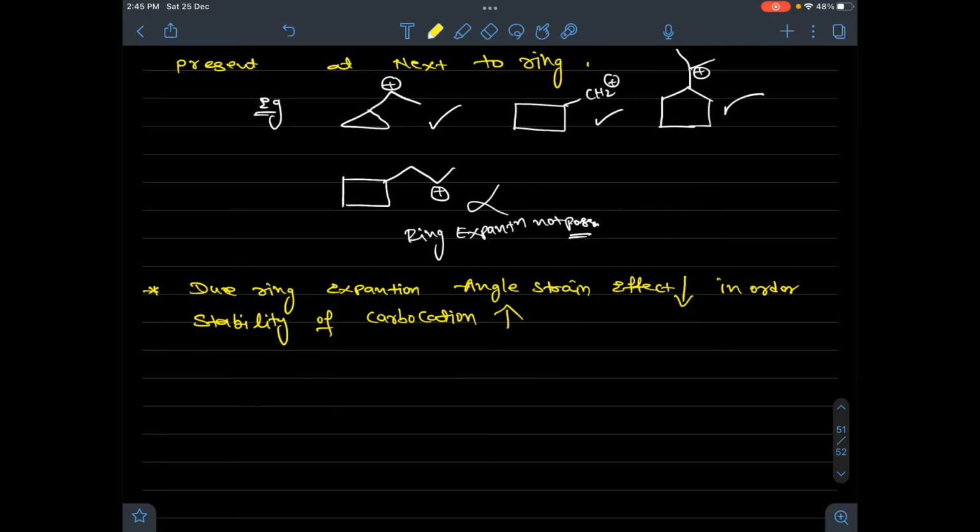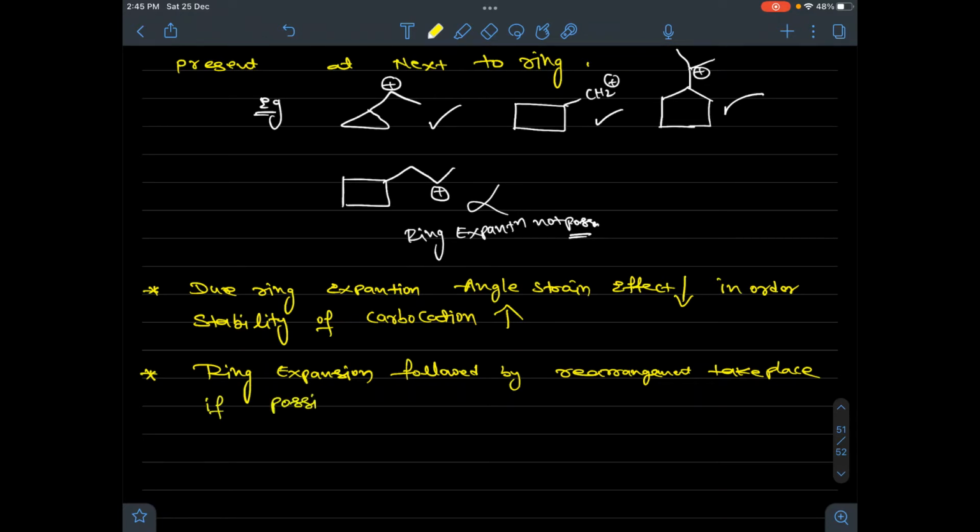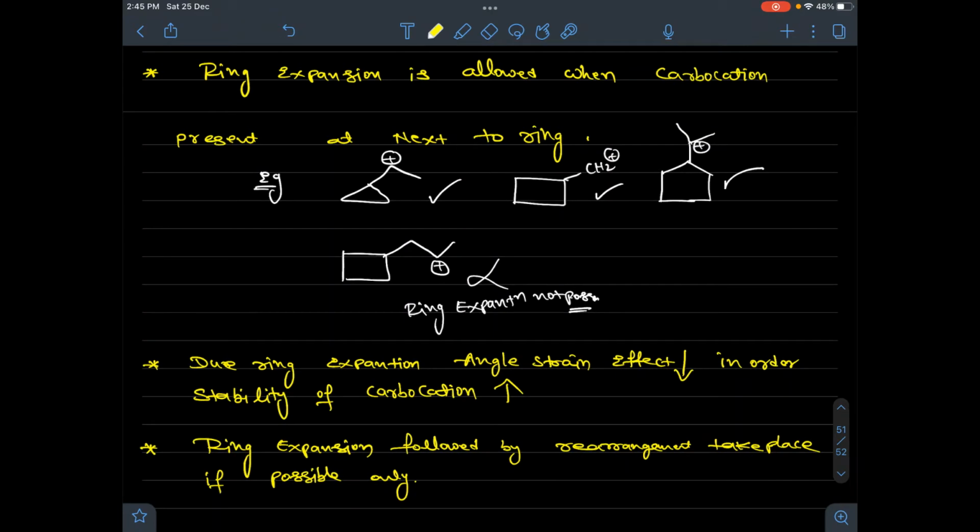And the most important condition here, ring expansion followed by rearrangement takes place if possible only. If there is a possibility, it takes place. So these conditions you remember.